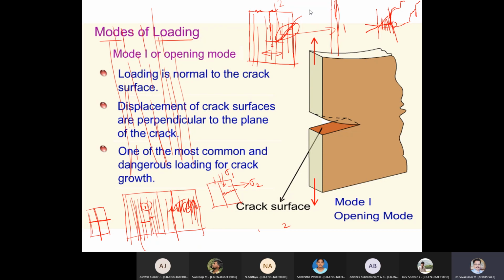So a crack study on the wings, on the fuselage: why is this crack growing like this? Suppose an aircraft fails and you are the investigation officer. If you go and see, then you will see the fiber, and why it has grown like this. Maybe the reasons are what we are discussing now. Understood? Yes, sir. Okay, now we are entering into the important discussion, the modes of loading. Modes of loading.